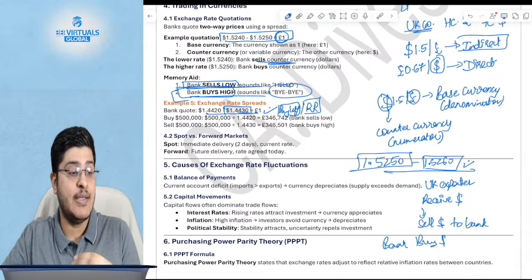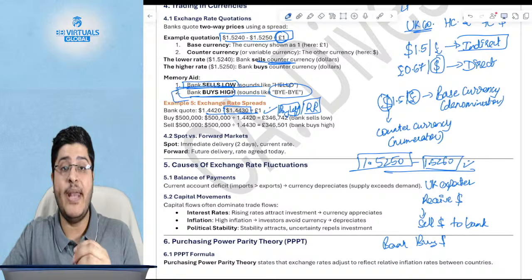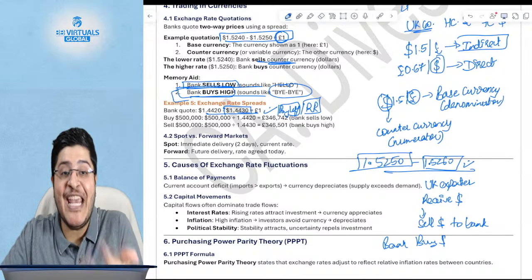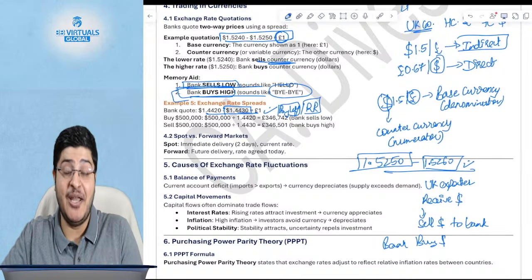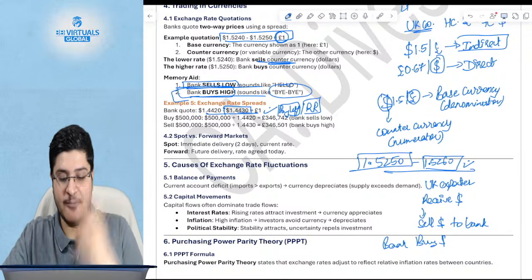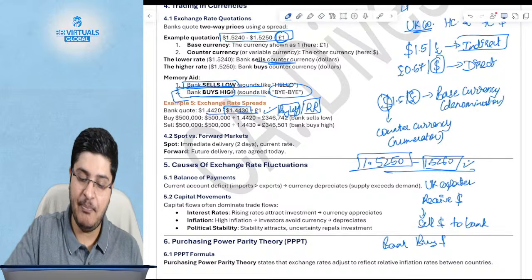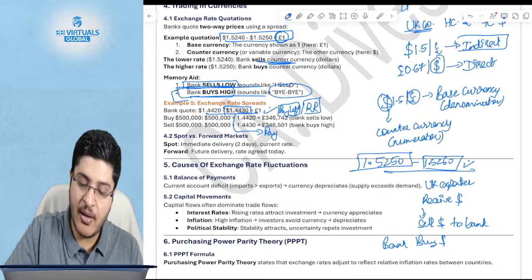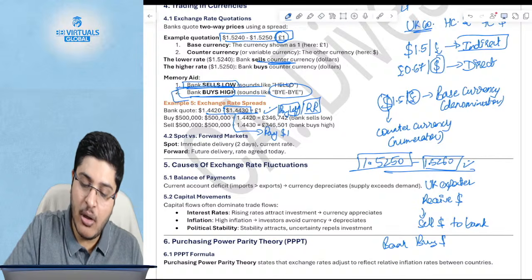Guys, always, when the bank is paying you money, the bank will pay you lesser money. But when you are paying money to the bank, you will always have to pay higher. So let me explain. Let's say in this case, you had to pay $1 million.